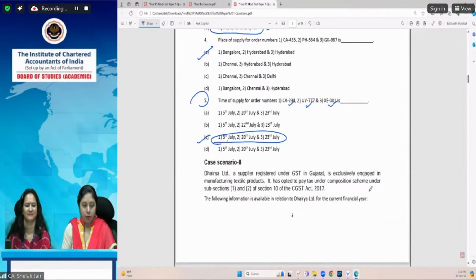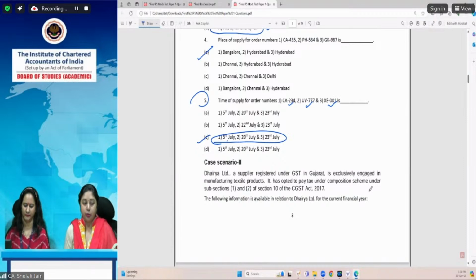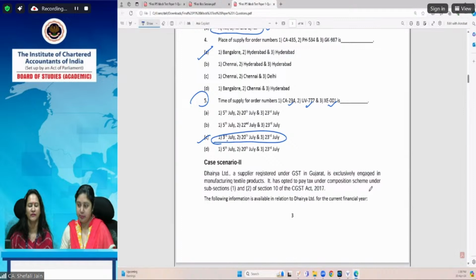So now we have already reached the end of this session. Question 1 is complete, scenario 1. We have now seen how you have to approach MCQ based case scenario in the examination. We have seen what are the provisions which are attracted. Every amendment you have to take into consideration. This can be there in the MCQ based scenarios also. And while answering the question, keep in mind all the provisions which are applicable in that particular scenario. So I think with this, we come to an end of this session. Hopefully, now you have understood the way you need to approach while solving the multiple choice questions in the case of case scenarios specifically.